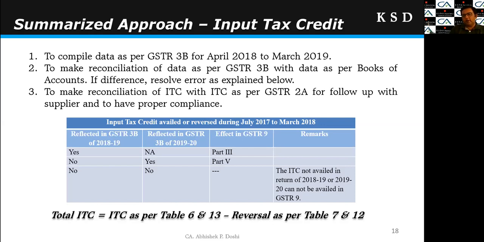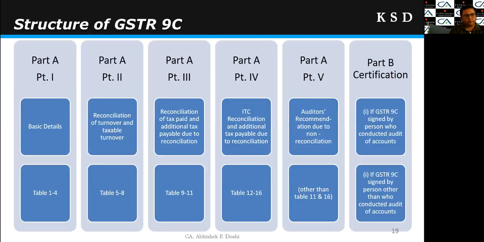So again, total ITC will be ITC as per table 6 and 13 less reversal as per table 7 and 12. So this amount, table 6 plus table 13 minus table 7 and minus table 12, will tally with my net ITC as per my books of account, right? So this is all about the GSTR 9.